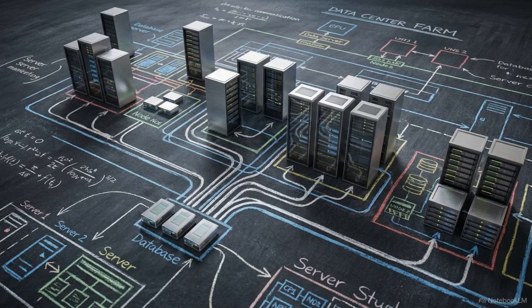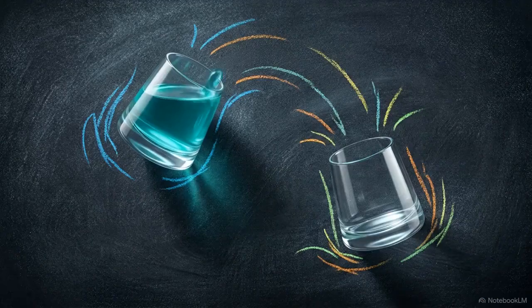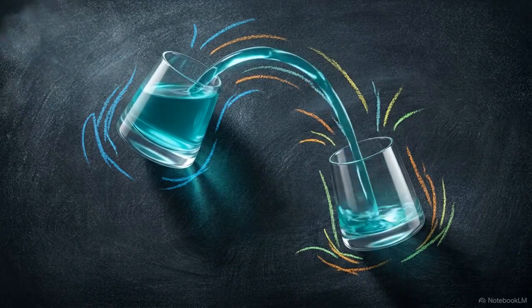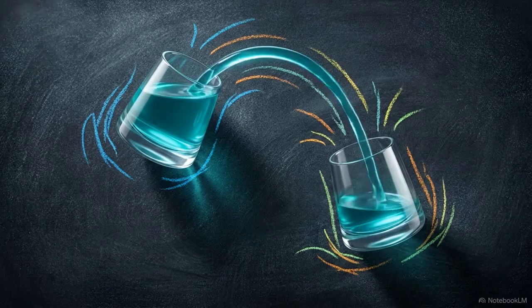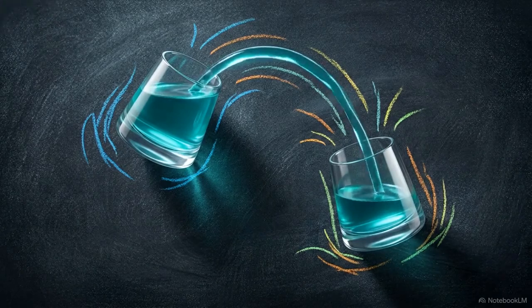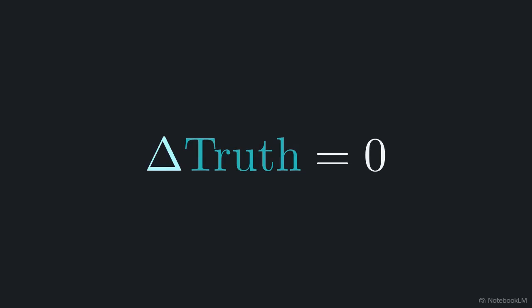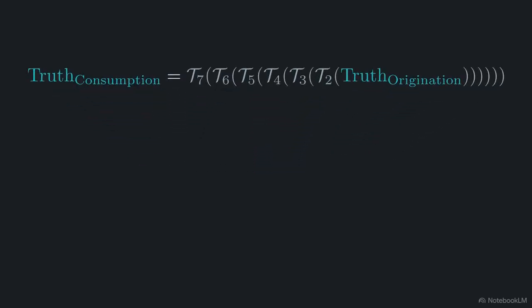When building a data architecture, there is exactly one non-negotiable objective: perfect state preservation. The data you extract at the source must arrive at its destination without losing a single drop of its original semantic meaning. This is the mathematical guarantee of invariant state preservation. The reconciliation error between origination and consumption must be exactly zero.